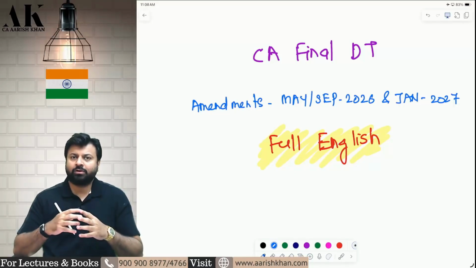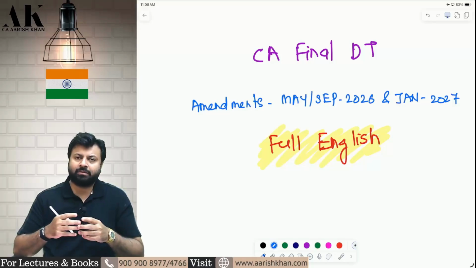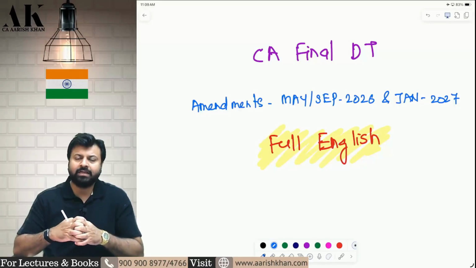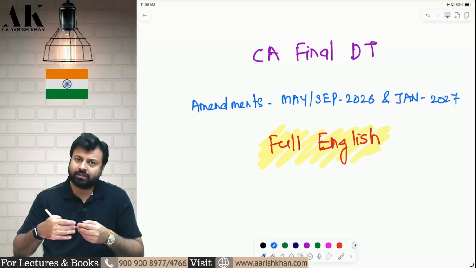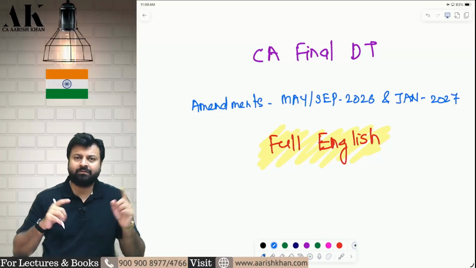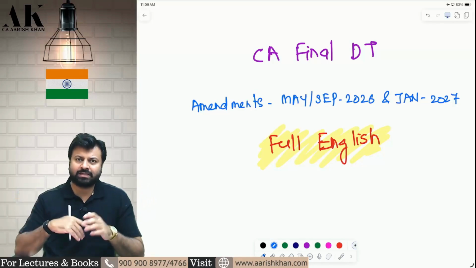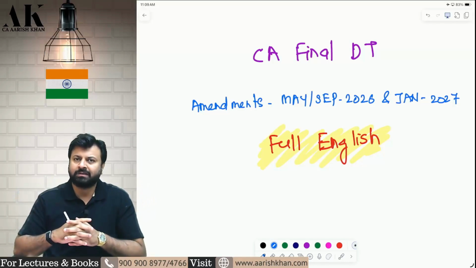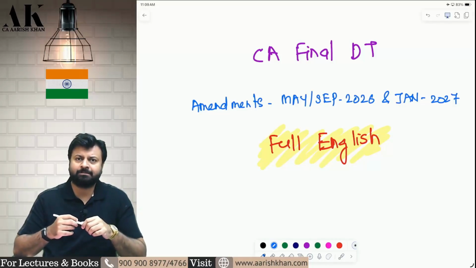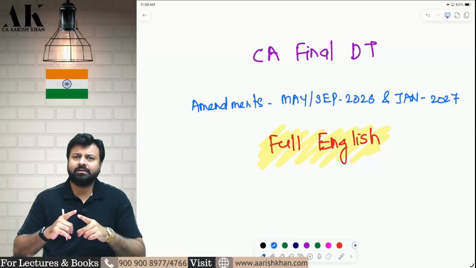So from where we will get the notes of the amendment? The notes of the amendments you will get from our new books which are available on our website. You can go and purchase those books from our website. There is no separate sheet available for the amendment as such, because one amendment is in PGBP, one is in capital gains, one is in search and seizure. Some amendments are completely changed also, like search and seizure completely changed. Total change as compared to what we have done in the last year. So yeah, the amendment you will get incorporated in our new books which are available for purchase from our website.